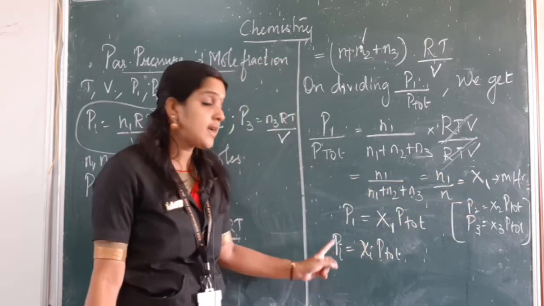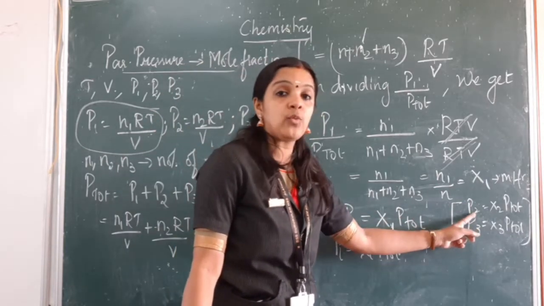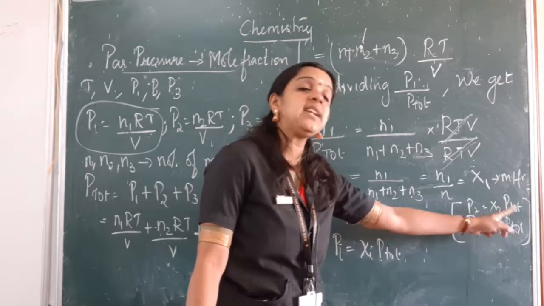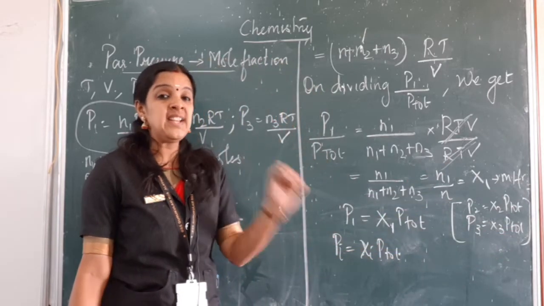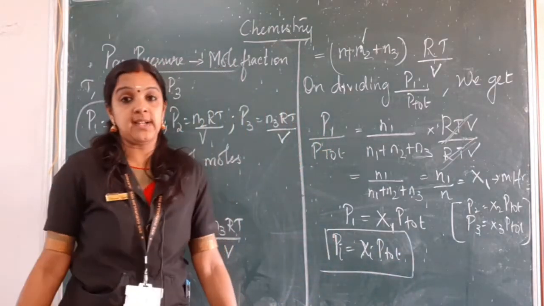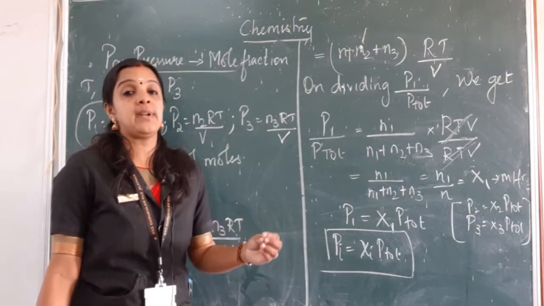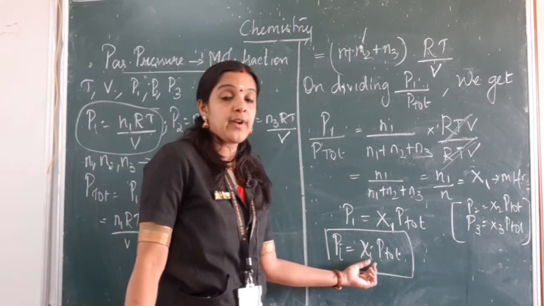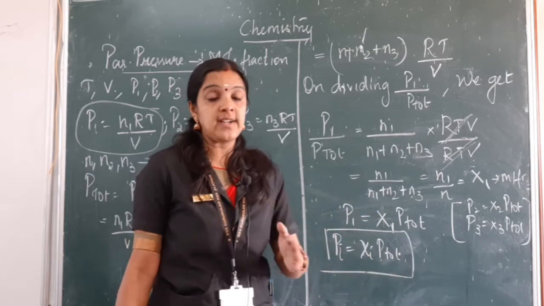So what will be P1? P1 equals x1 into P total. P2 will be equal to x2 into P total. P3 will be equal to x3 into P total. So in general, I can write for the ith component of any gas, Pi is equal to xi into P total. This i can be the first component, second component, or any component present in the gas. So that is equal to the product of the mole fraction and the total pressure exerted by the gas. I hope you understood this, children.